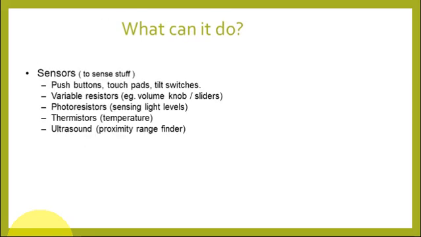What it can do, these are some few examples. We are going to have some sensors. With the help of these sensors, sensing the values, we are able to do some operations, such as push buttons. We can use touch pads, variable resistors, photoresistors, thermistors, and ultrasound. These are the sensors we are going to use in Arduino programming in order to do some operations upon the Arduino.